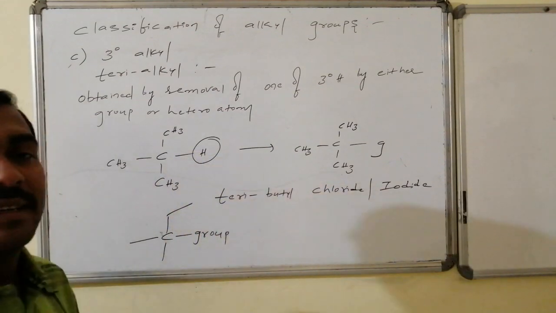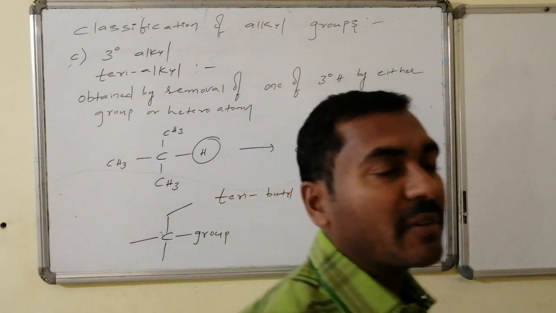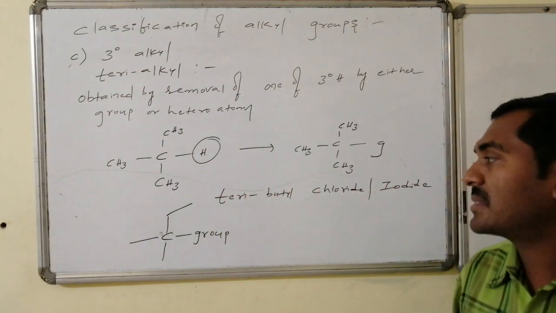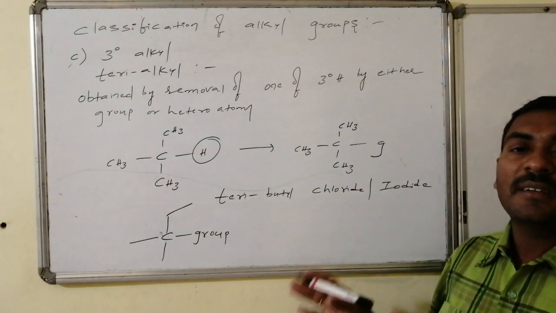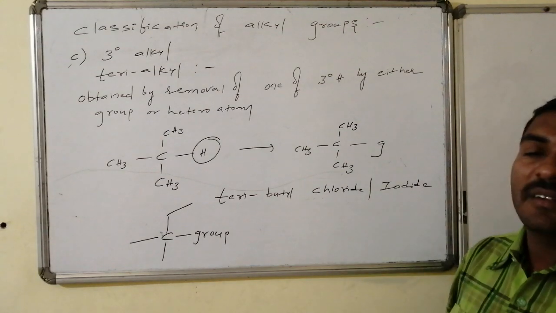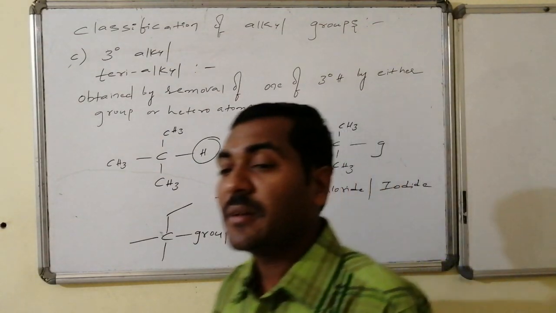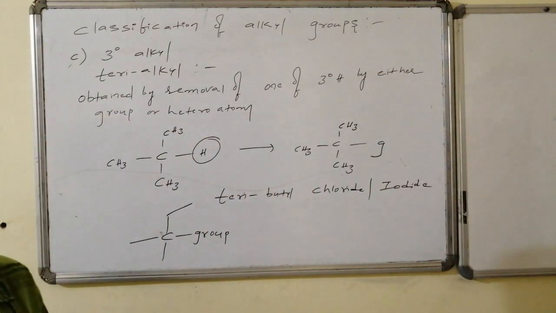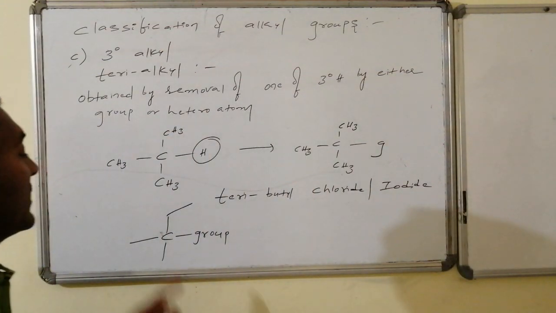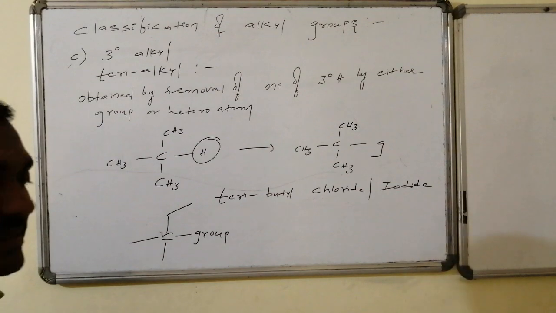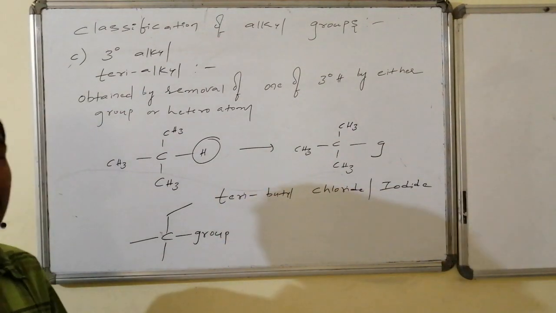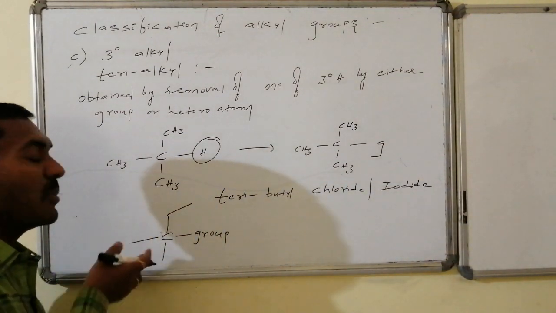So therefore, it is tertiary carbon and it is having a total set of 5 carbon atoms. Hence it is pentyl, that is tertiary pentyl, followed by chloride or iodide. But you never extend the carbons beyond 5. If 6 comes in such a way that 2 are ethyls, 1 is methyl, or 1 is propyl followed by 2 methyls,